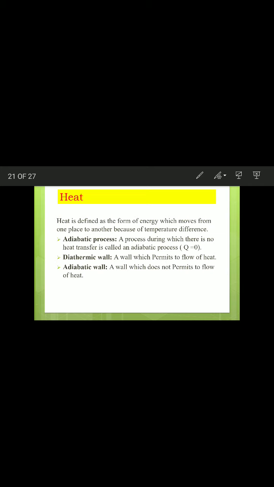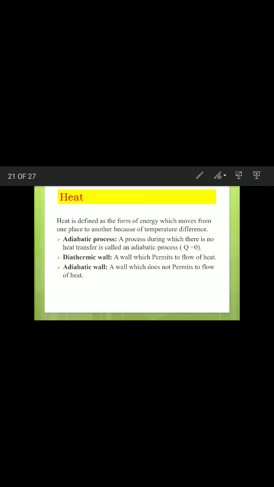All of you know that heat is a form of energy that moves from one place to another due to temperature difference. How does temperature difference arise? When you heat a body, consider a rod. I want to heat one side of the rod. Wherever the heated part is, the heat is more, the temperature is more. While moving from the heated part to the other part, temperature reduces. Therefore heat moves from one place to another due to temperature difference.